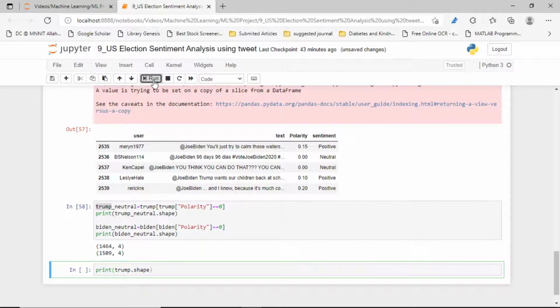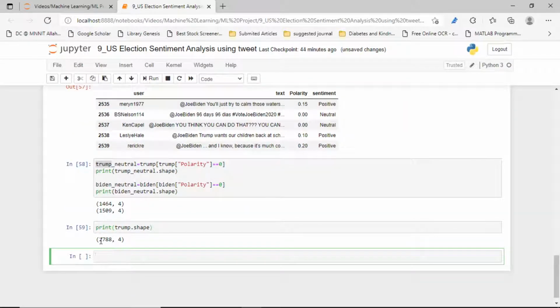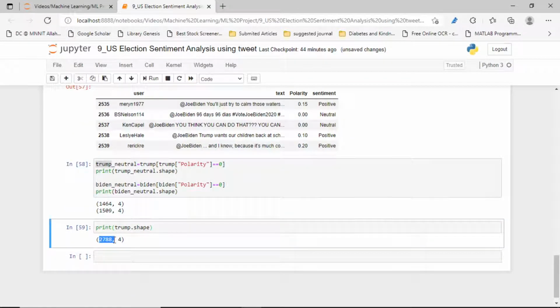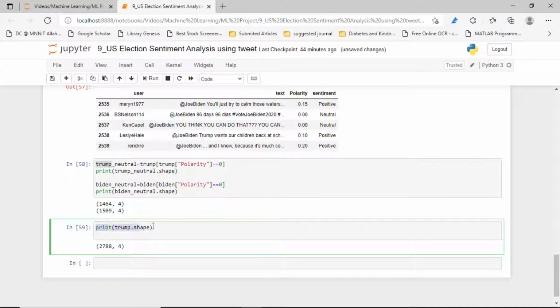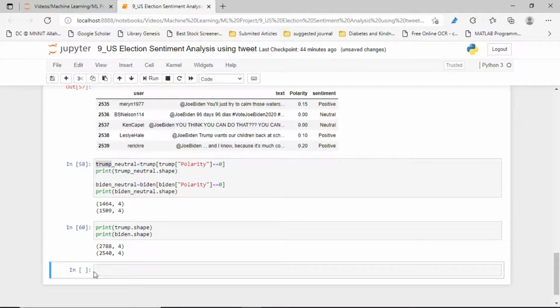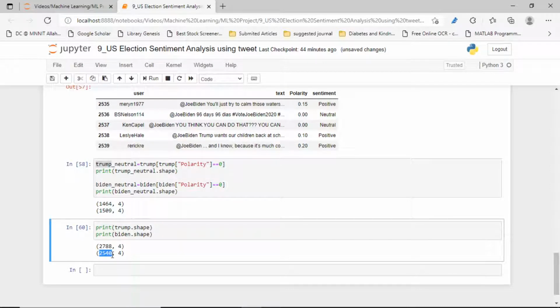Let's see this again. For Trump, they have 2788 rows. And let's see the shape for the Biden data set. Yes, they have 2540 rows for Biden and 2788 rows for the Trump.